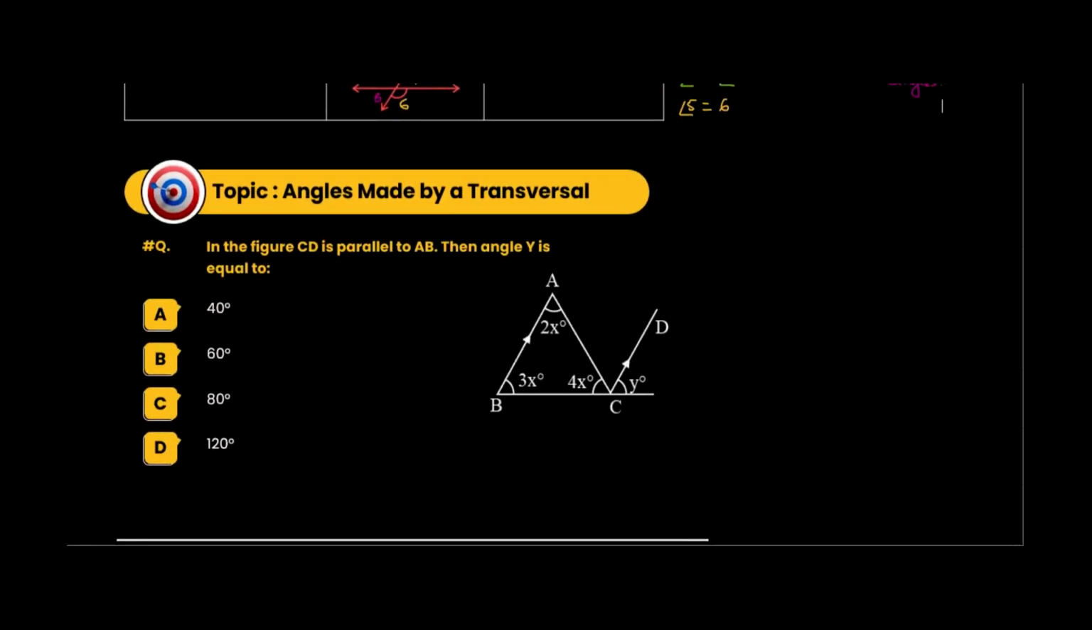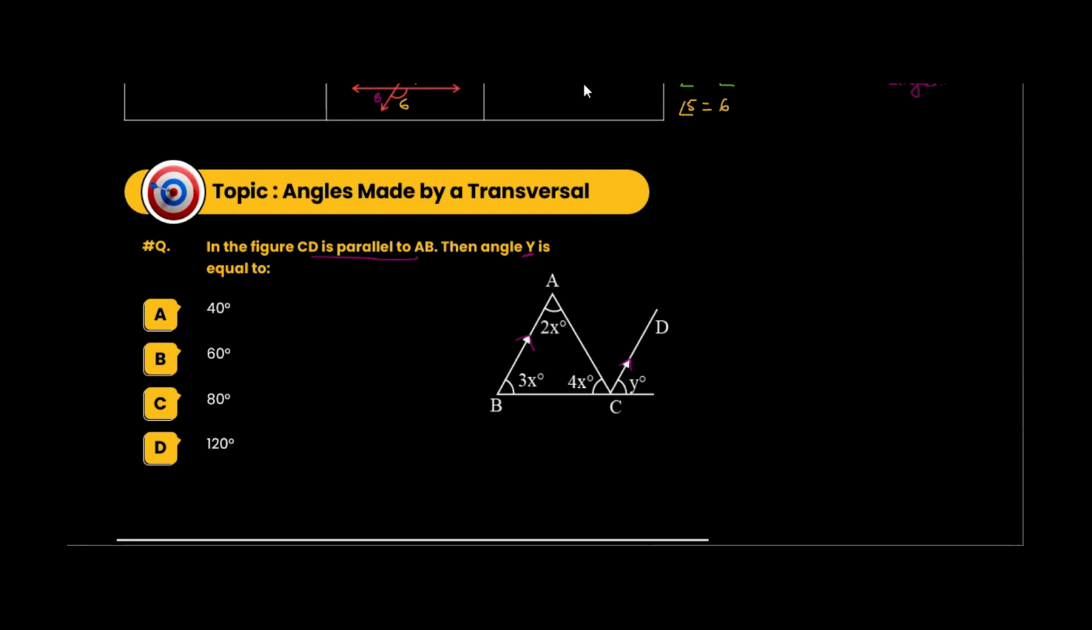So let's say in this figure you have been given CD. Look at this very closely. This is CD. This is parallel to AB. So obviously AC becomes the transversal. Now you have to find out what is the value of Y. Look at this very closely. This is a straight line and this is a transversal.